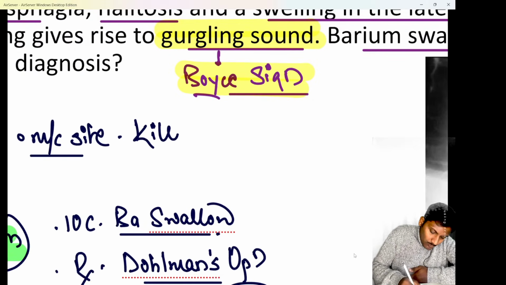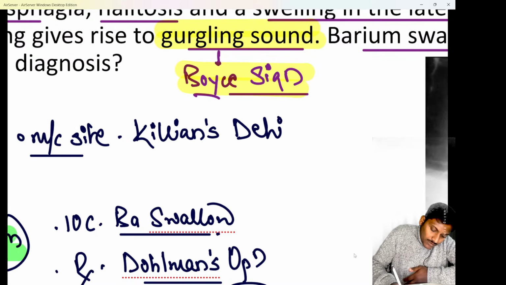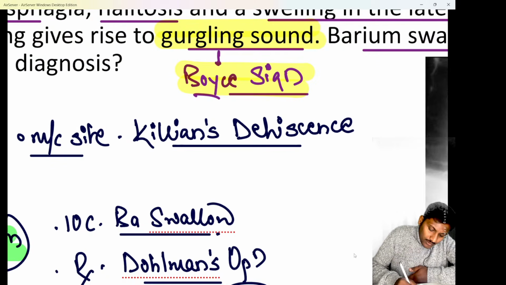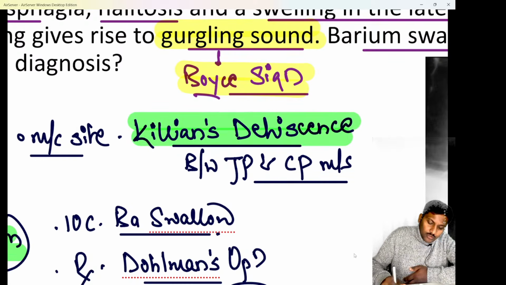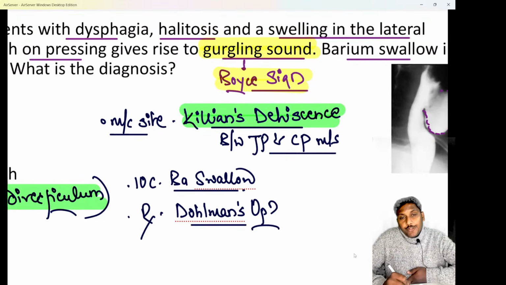Another question: what is the common site for Zenker's diverticulum? Remember, the most common site is Killian's dehiscence, especially between the thyropharyngeus and the cricopharyngeus muscle. Another PYQ: Zenker's diverticulum arises between the thyropharyngeus and the cricopharyngeus muscle fibers. That is important to be remembered.